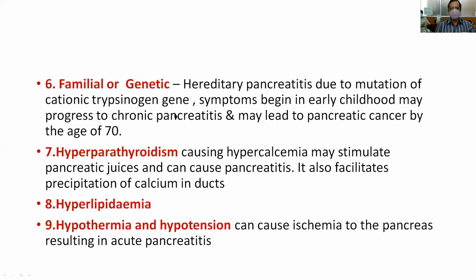When present for a long time, it leads to pancreatic carcinoma by the age of 70 years. And hyperparathyroidism is one of the causes of acute pancreatitis, because it produces all these. One of the complications is pancreatitis, that is, it causes hypercalcemia, which may stimulate pancreatic juices and cause pancreatitis, and it also facilitates precipitation of calcium in the ducts.